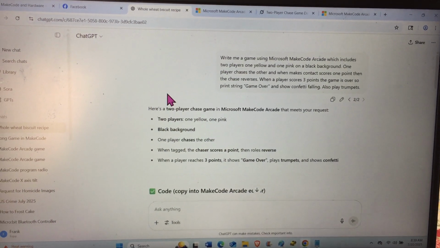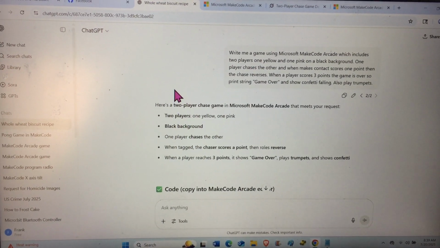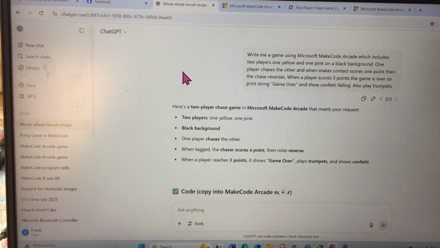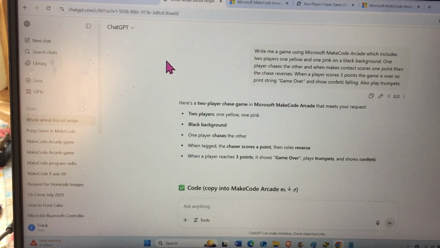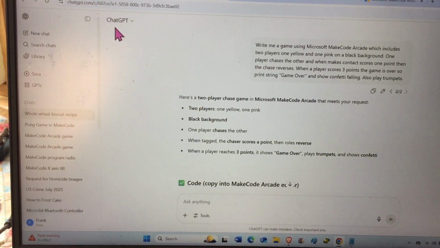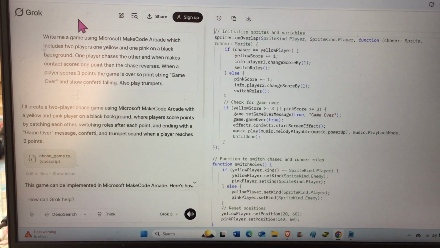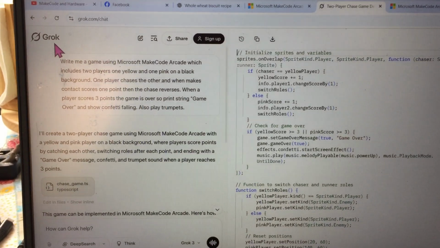Okay, this is continuing on to use AI to learn about how to do coding or teach coding. In this case, I'm using ChatGPT and comparing it with Grok, which is another AI system.